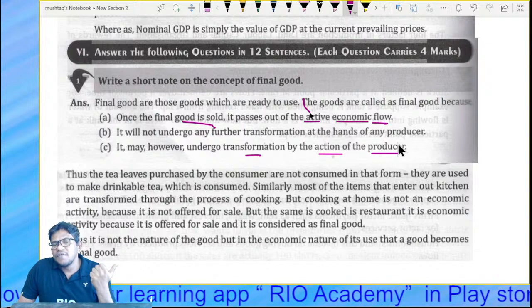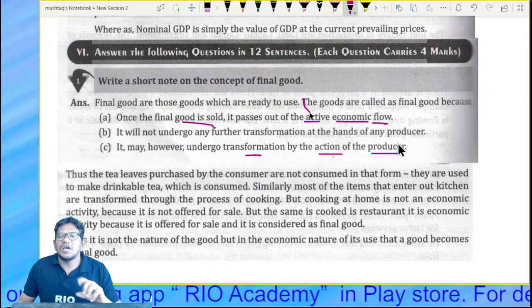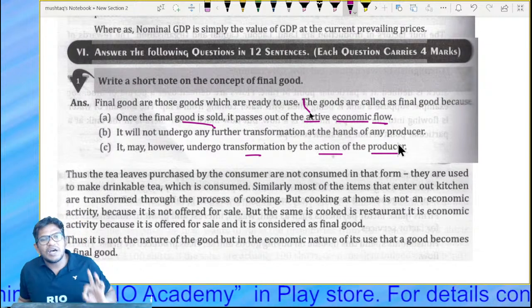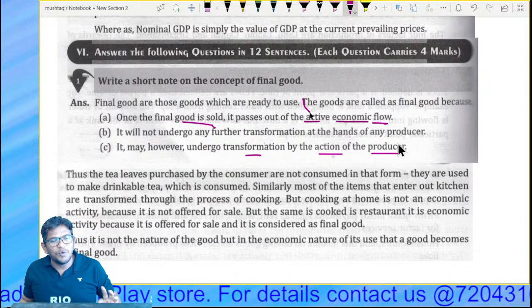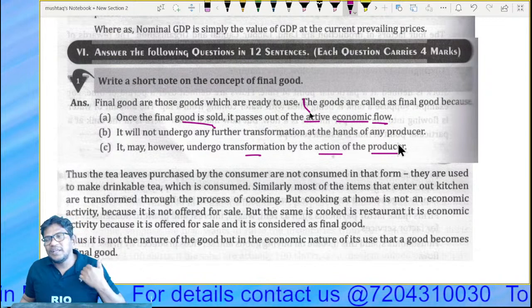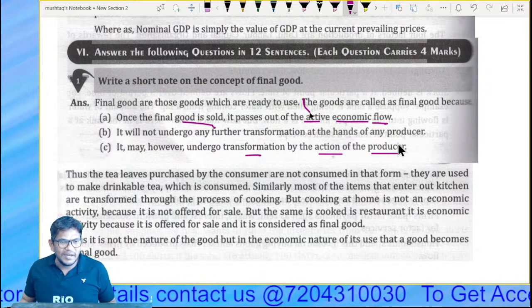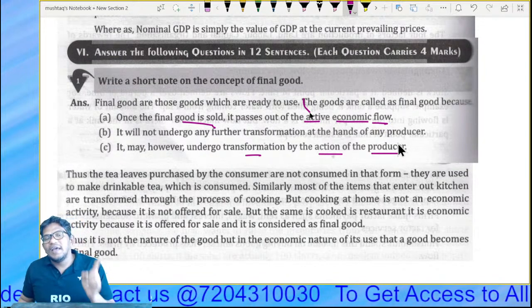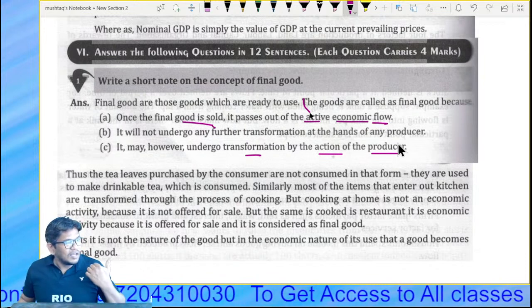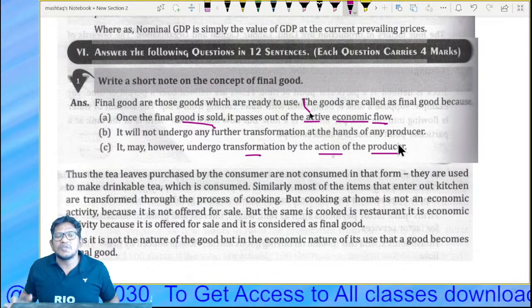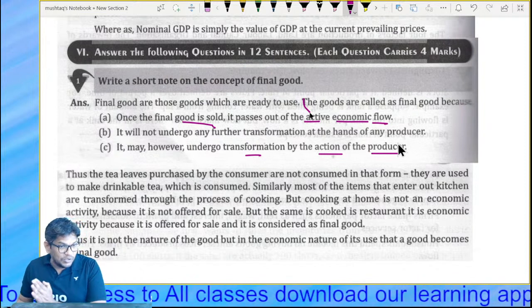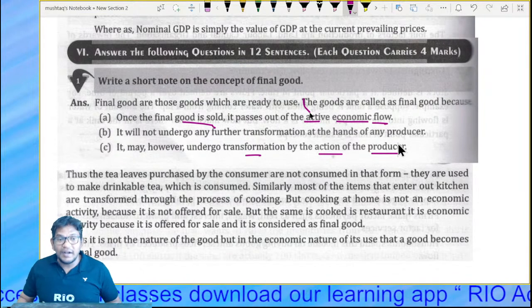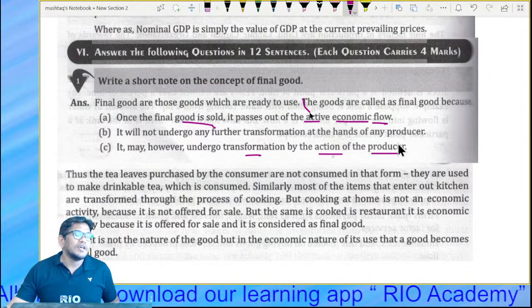What are the final goods? Final goods are those goods which are ready to use. The goods are called final goods because once the final goods are sold, there is no more economic flow. It passes out of active economic flow. Second, it will not undergo any further transformation, means there is no modification at the hand of the producer. It may, however, undergo transformation by the action of the producer. So thus,